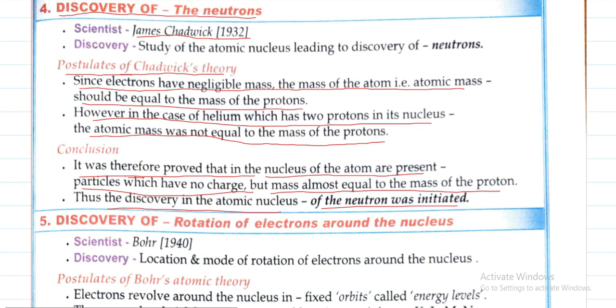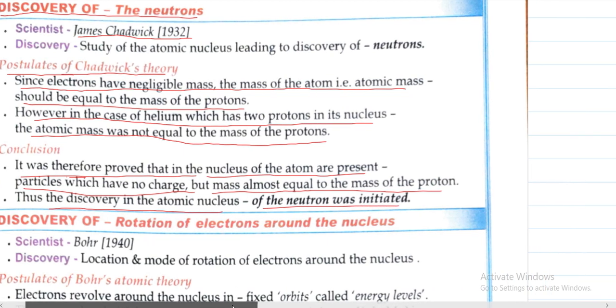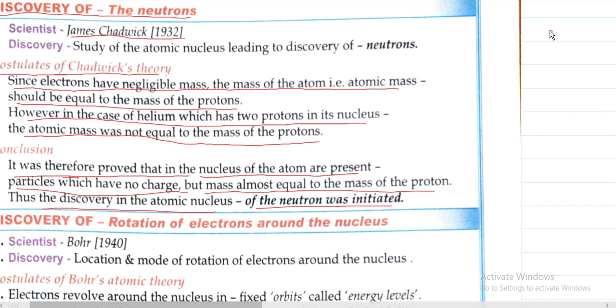Now let us understand in simple language. Imagine that this is an atom. When the mass of the atom was measured, it was around 4 gram. Let us assume that the mass of the atom is 4 gram.